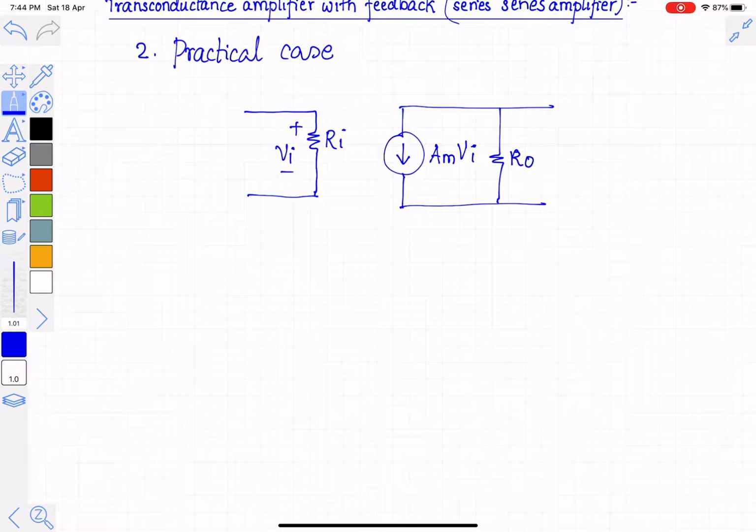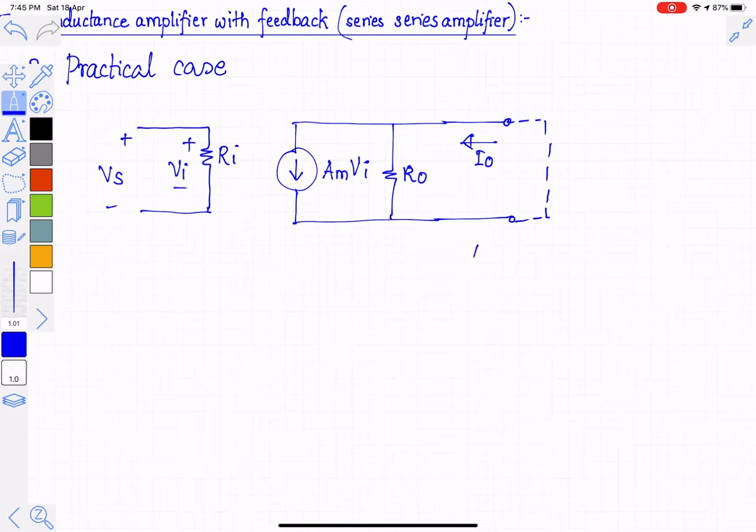We know that the output quantity is a current. So this is the output terminal, which in the ideal case is short circuited. This is the current Io or I out, and this is the voltage Vs. In this case, Am open, that is without loading effect, is given by Am, which is equal to I out by Vs, or Io divided by Vs. But we are going to consider here a practical case.